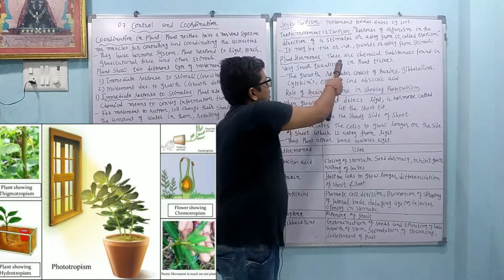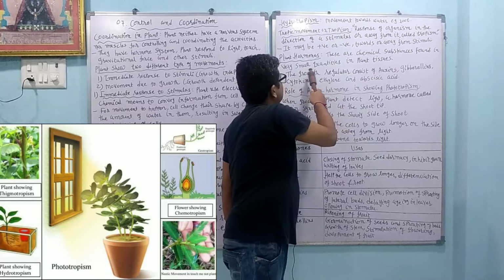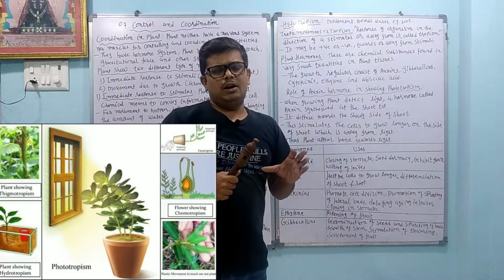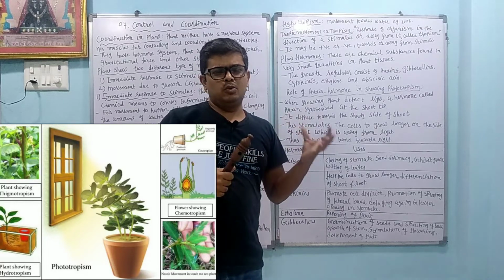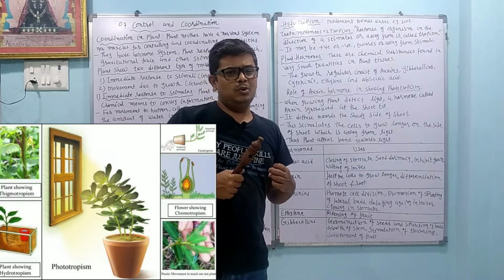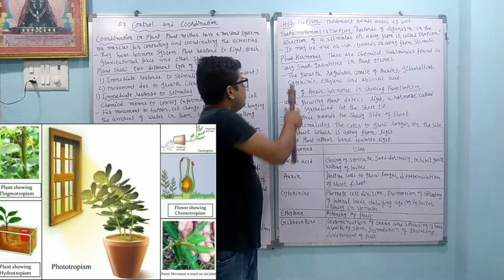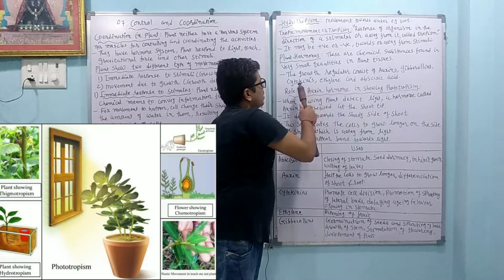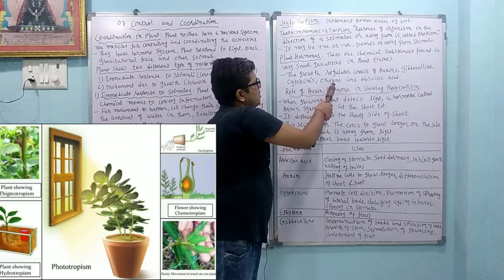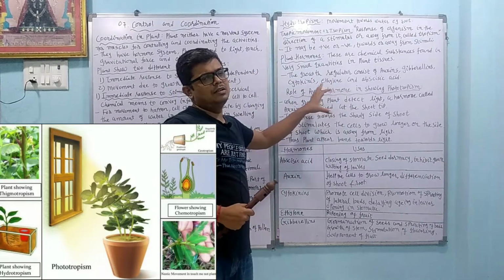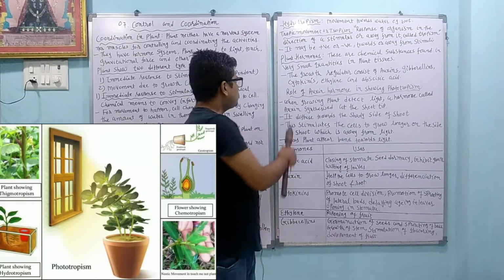Plant hormones. There are chemical substances found in a very small quantity in the plant tissue. So in plant tissue, very small amounts of chemicals are present. They are responsible for the growth of the plant as well as inhibit the growth of the plant also. Okay, so they are called the plant hormones. The growth regulators consist of auxin, gibberellins, cytokinins, ethylene and abscisic acid. So these are some compounds or chemicals which are present in the plant.